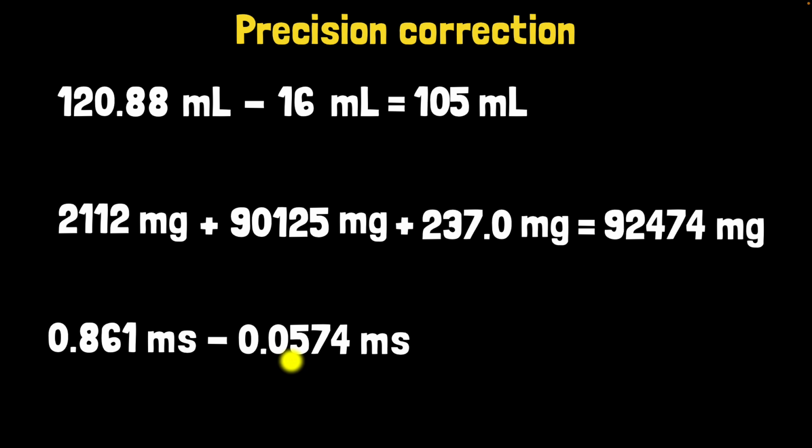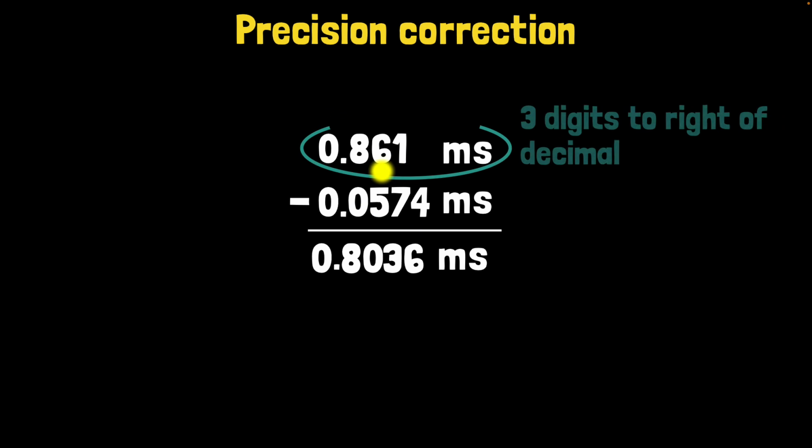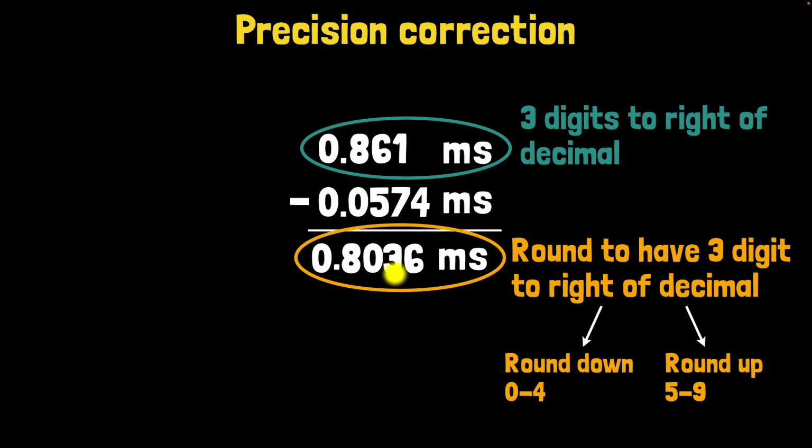All right, one last. Let's do this. Plug into our calculator. This is the number we get. Now let's look at, there are so many decimals. Okay, this has 3 digits to the right of decimal. This has 4. So this is the one that has the fewest. 3 digits to the right of decimal. Our answer should also have 3 digits to the right of decimal. So we should round this off to make sure that we have 3 digits to the right of decimal. And we do that. So we should round this digit off by looking at this digit. It's above 5. So we round up. So 804 milliseconds.